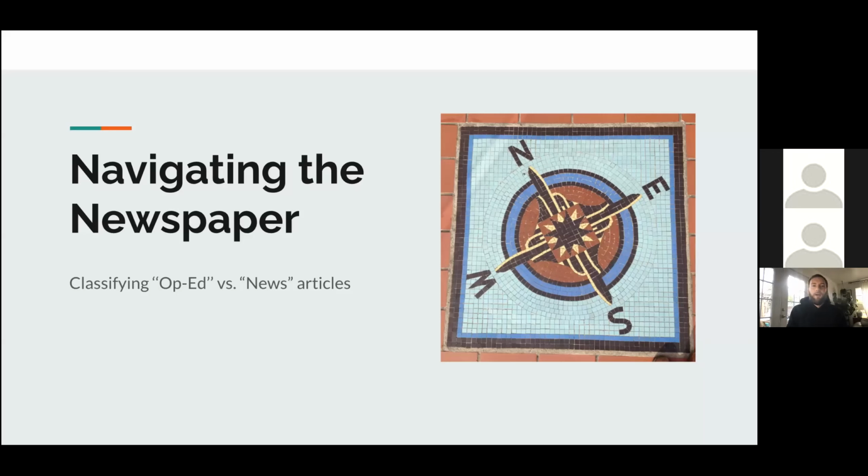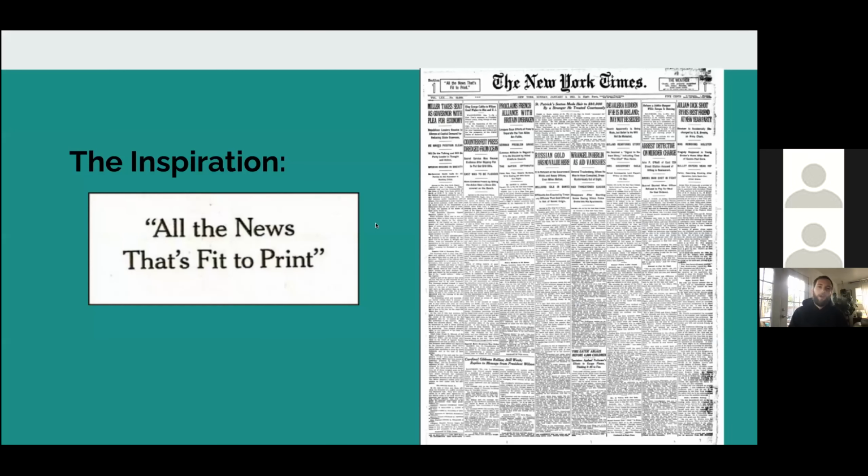Good afternoon. My name is David Betts, and my final capstone is called Navigating the Newspaper. My goal is to build a model that could classify op-ed articles from news articles. My inspiration was the New York Times, all the news that's fit to print, as their motto goes.